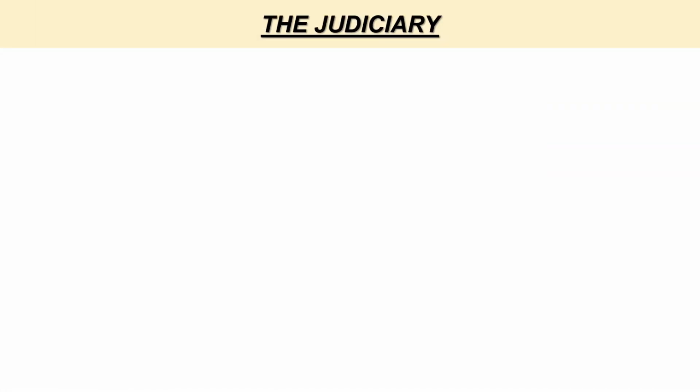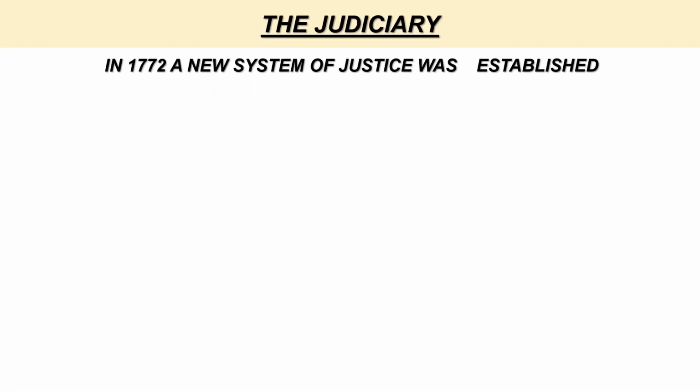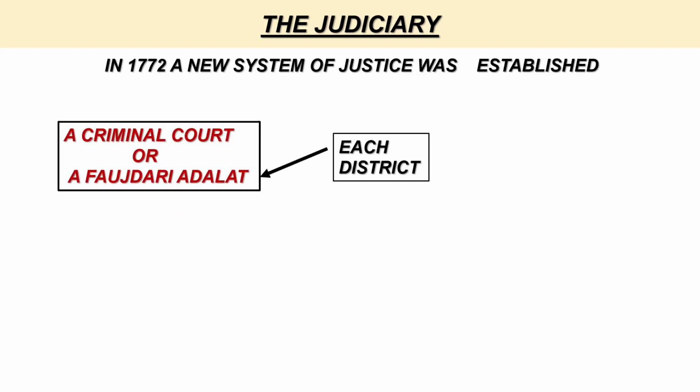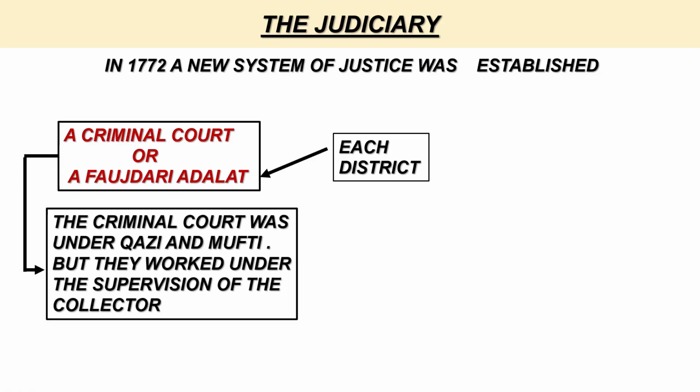The judiciary. In 1772, a new system of justice was established. Warren Hastings introduced many administrative reforms in the judiciary. Under this, each district was to have a criminal court or a Faujdari Adalat. The criminal court was under Qazi and Mufti, but they worked under the supervision of the collector.